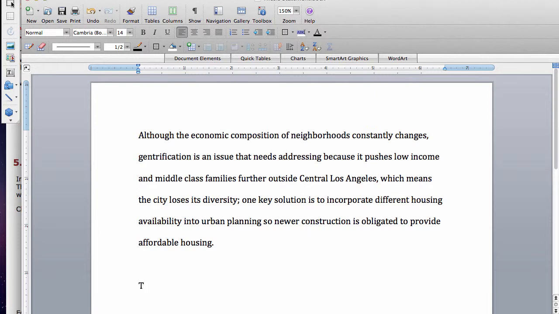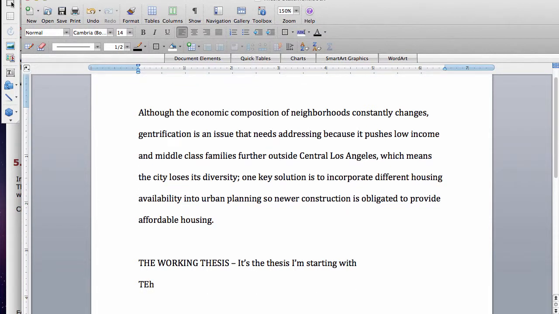Okay, so this is what I call the working thesis, in that it's the thesis I'm starting with. And that's not to be confused with the final thesis, right? And the book even said that, which is the one that ends up in the final submission, okay?